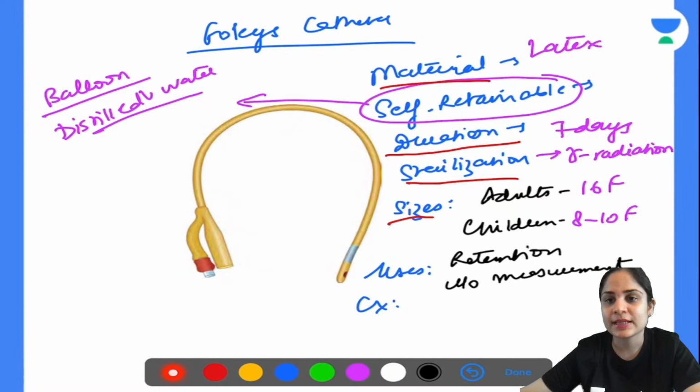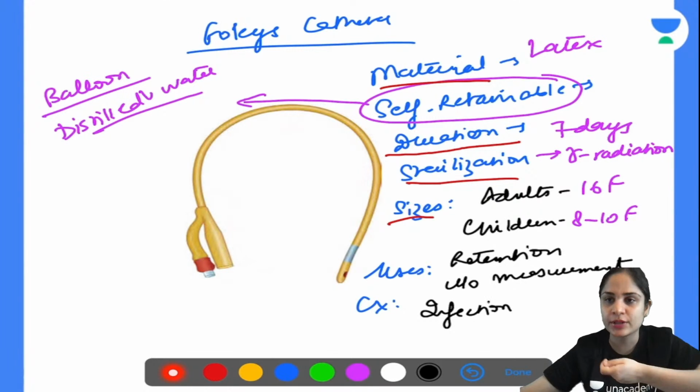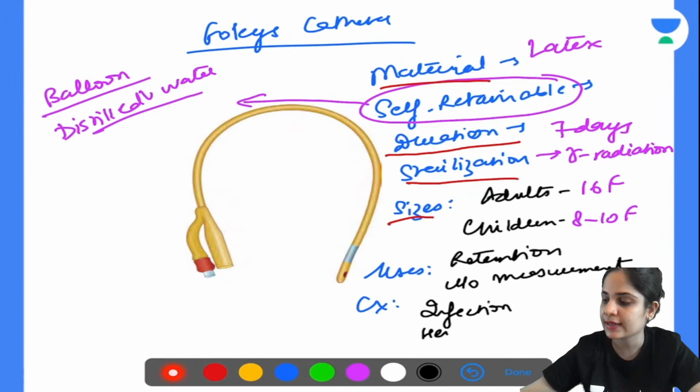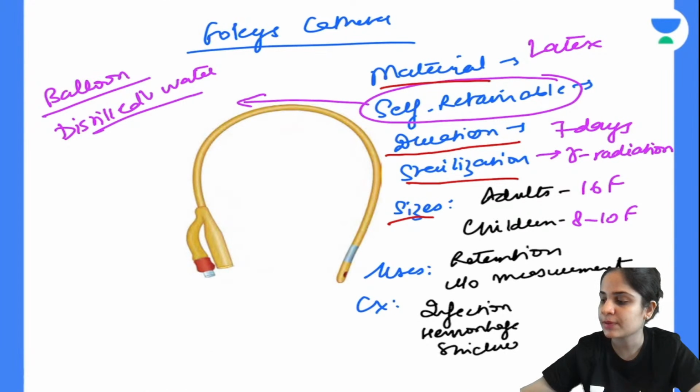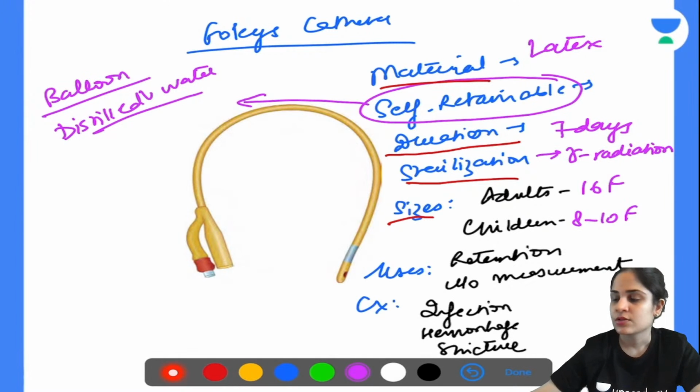All right. Next, the complications that occur in Foley's catheter. I will give you a little bit of an idea about the complications. You can get infection. If you put it very forcibly, you can even get hemorrhage, and you can get stricture formation if you keep it for a long period of time. So these are the usual things. You will be able to identify or answer these in the exam.